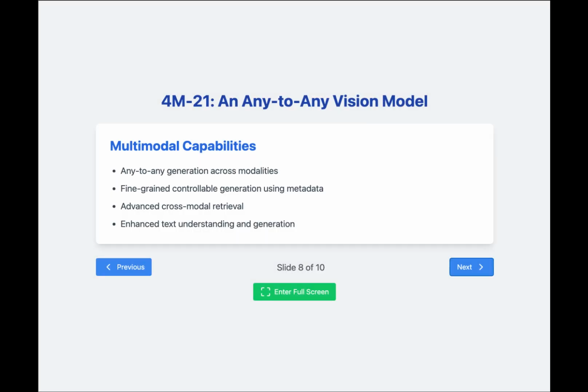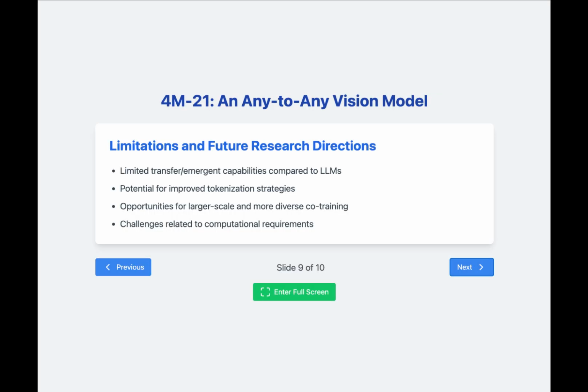One of the most exciting aspects of 4M-21 is its advanced multimodal capabilities. It can perform any-to-any generation, effectively generating any modality from any other modality or combination of modalities. The model allows for fine-grained controllable generation using metadata, providing unprecedented control over generated outputs. It also excels in cross-modal retrieval tasks and demonstrates improved text understanding compared to its predecessors, bridging the gap between vision and language models.